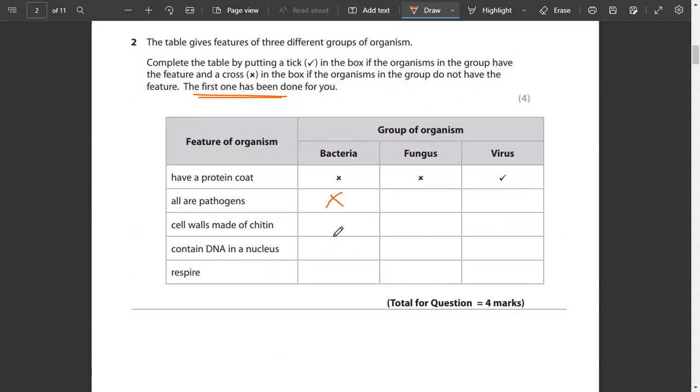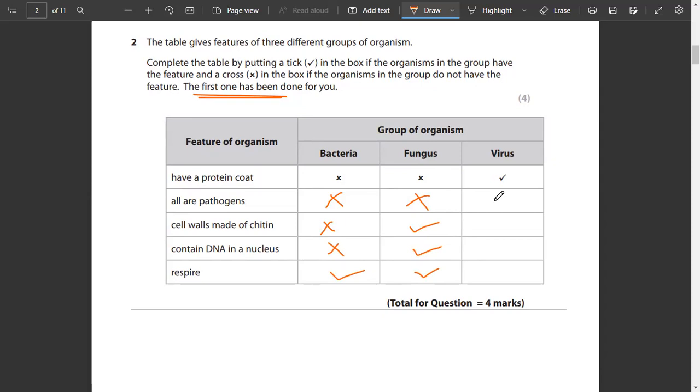Are the cell walls made of chitin? No, they are made of peptidoglycan. Do bacteria contain a DNA in a nucleus? It's a prokaryote. Prokaryotes do not have their DNA inside a nucleus. Moreover, does bacteria respire? Yes, it does. Group of organisms की बात करें, we talk about fungus. Fungus does not have a protein coat. It is not a pathogen. Cell walls are made up of chitin. Yes, cell walls are made up of chitin. And its DNA also contains a nucleus, and they also respire.